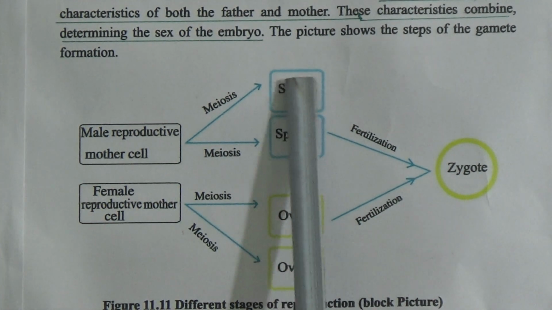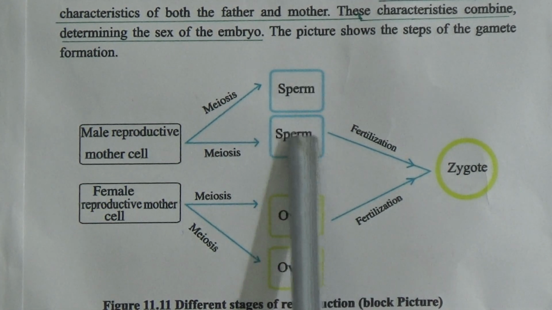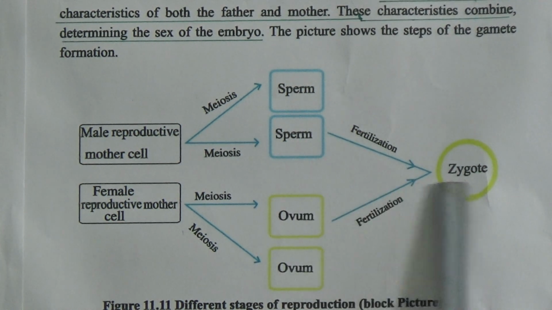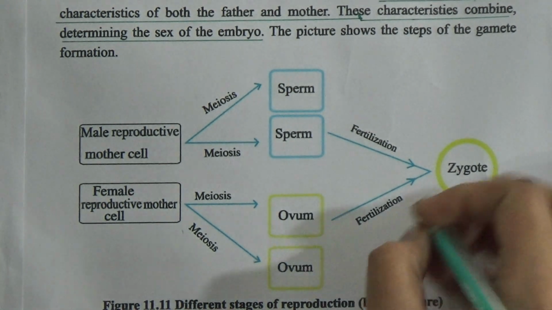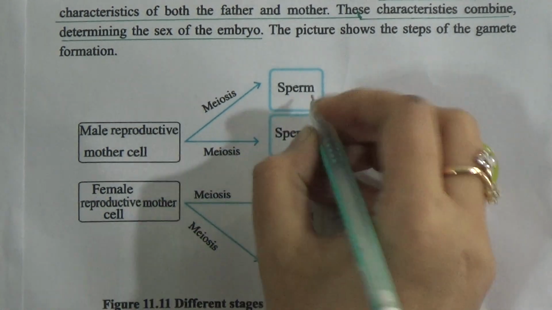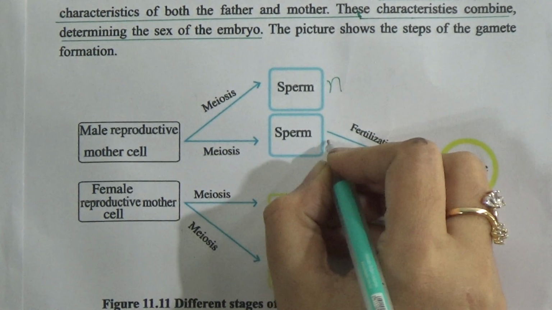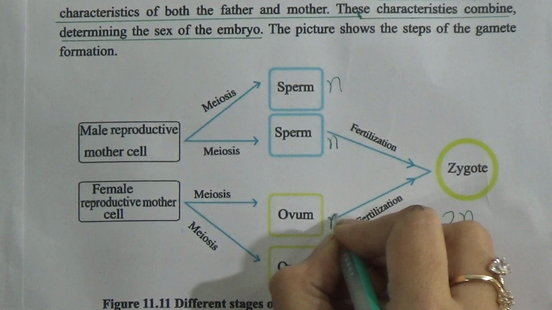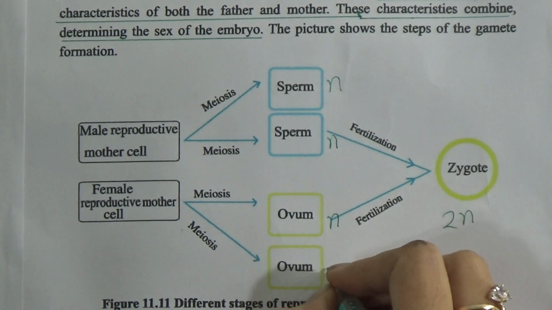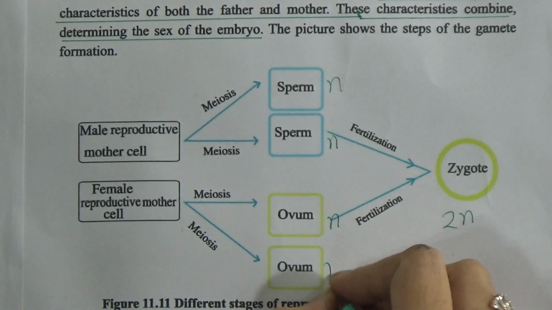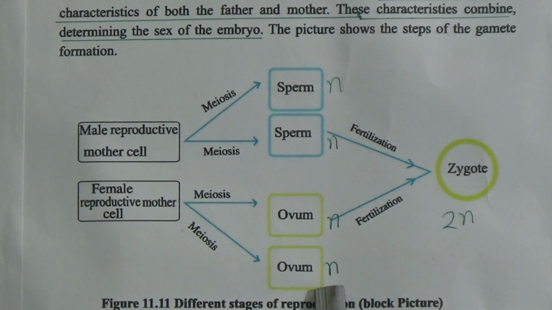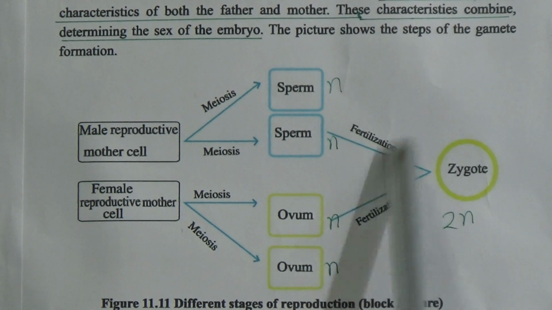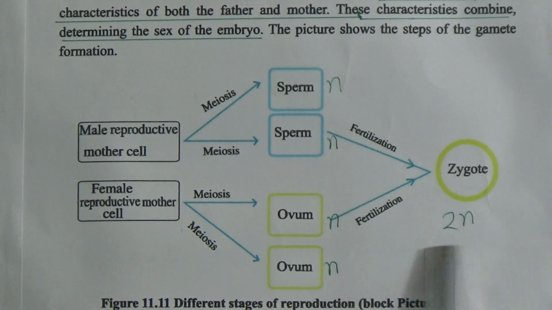After fertilization, the ovum joins with the sperm, and it will create a zygote, and the zygote is 2n, diploid, and the sperm is n, haploid. That means one set of chromosomes is on the sperm, and another one set from the ovum, the female gamete. After fertilization it will become a zygote, and it will again become 2n, that means diploid.